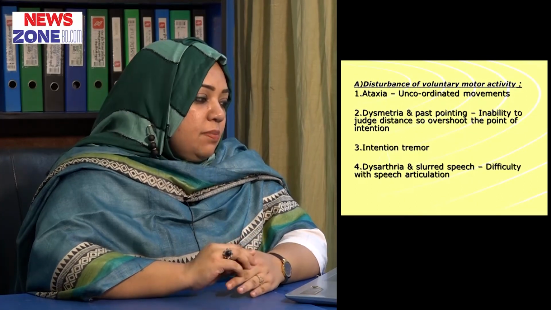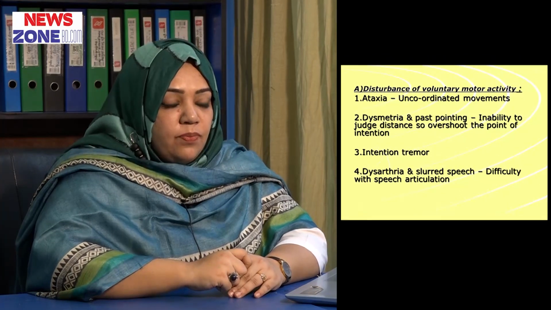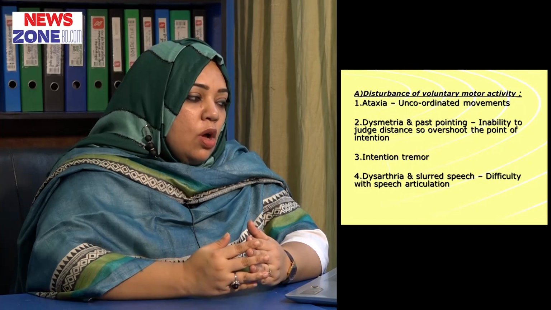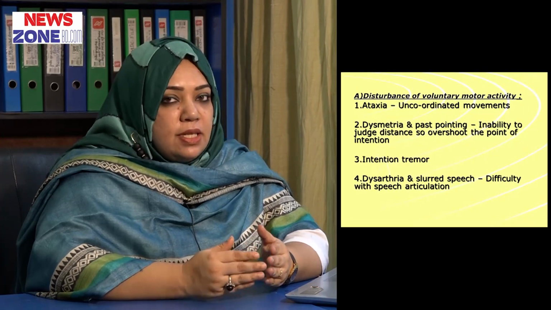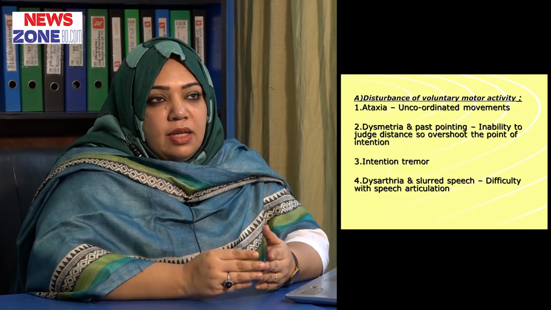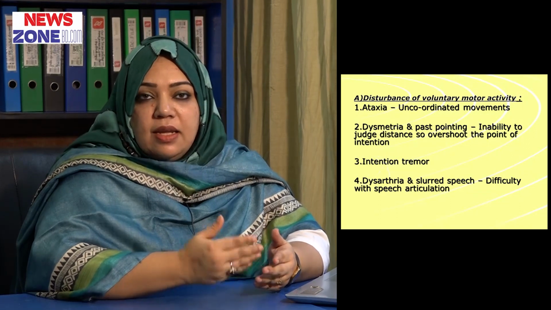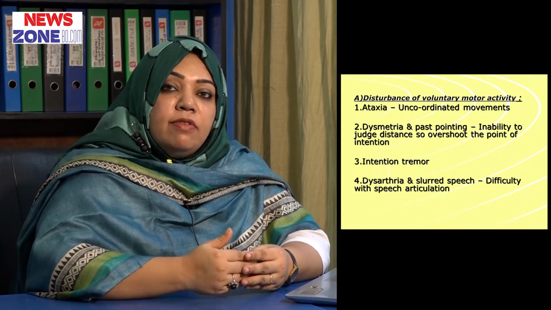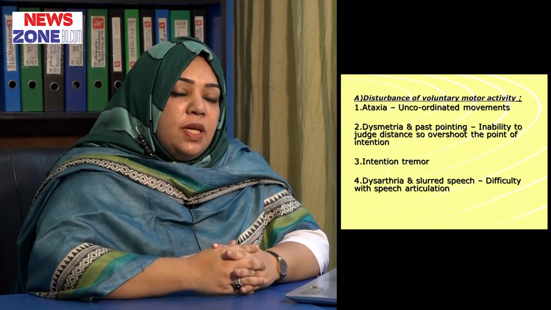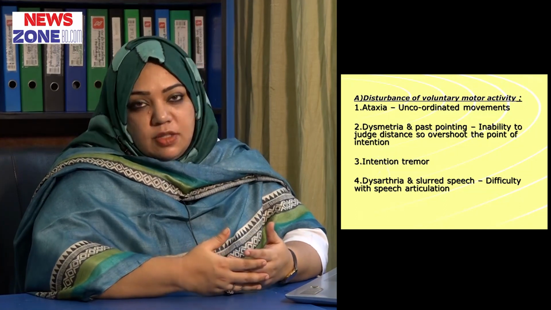Then we have dysmetria and past pointing, which means inability to judge the distance, so overshooting the point of intention. And then we have intention tremor. In Parkinson's disease there is resting tremor, and in cerebellar lesion we have intention tremor. There is also difficulty in speech articulation, called dysarthria or slurred speech.